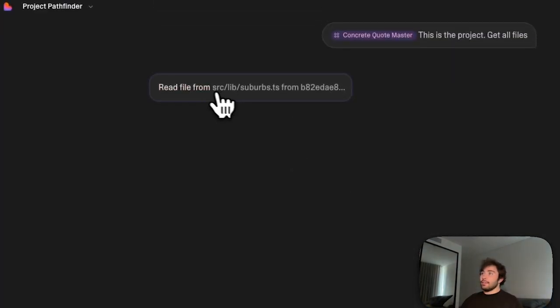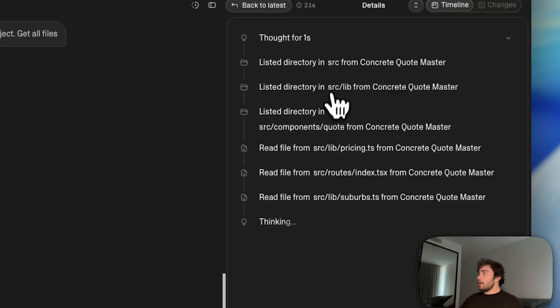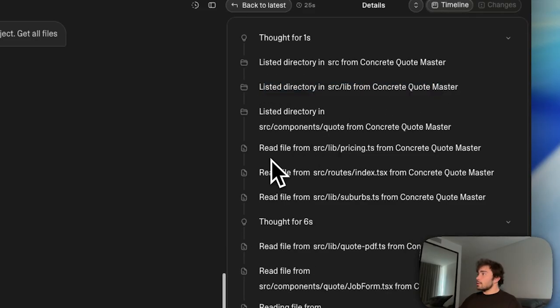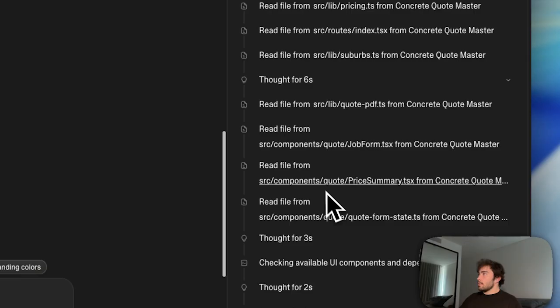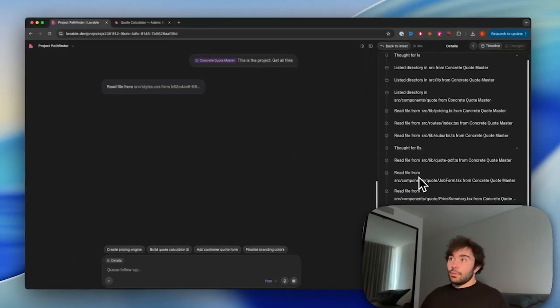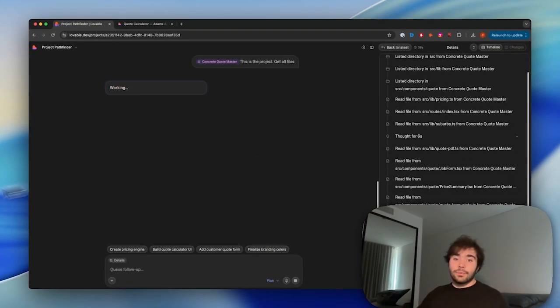We can see here that it's reading through the files, which is quite nice. Listed directory, which is good. Reading all the different files and whatnot, which is quite nice. Again, some of these files we were looking at before, so that's good. It's got the correct chat, which is nice.